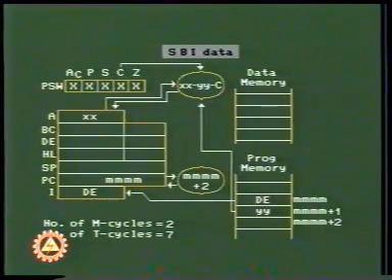In the SBI data instruction, the data YY is picked up from MM plus 1 and is subtracted from the contents XX of the accumulator along with the binary value of the carry flag. The resultant is stored back in the accumulator.